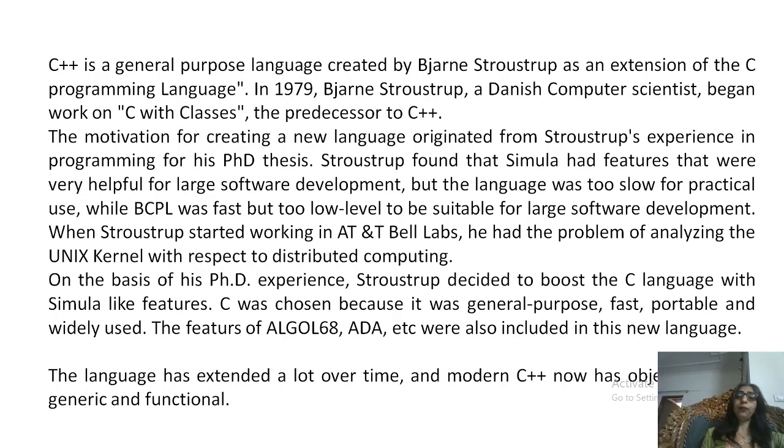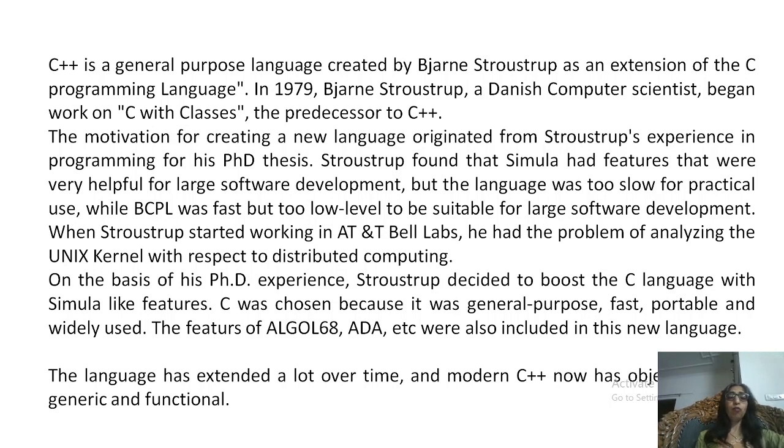So I have already told you that C++ was created with the concept of classes. The developer wanted to include the concept of classes in C. C is a very successful language, very easy to learn, and has enormous capabilities.